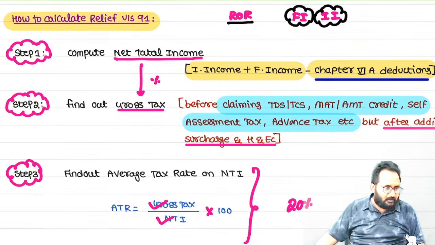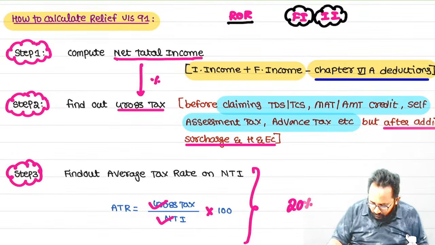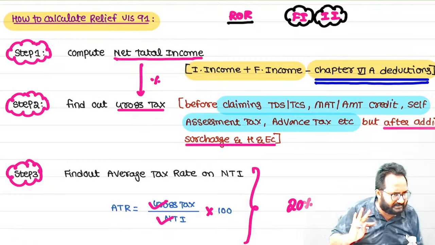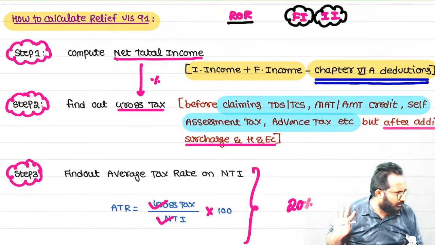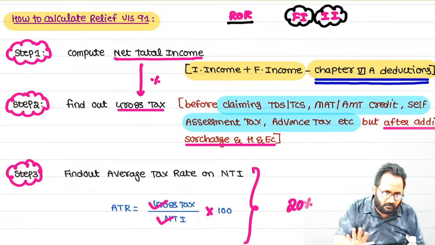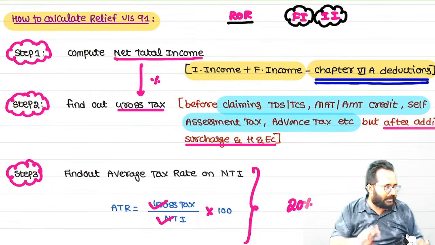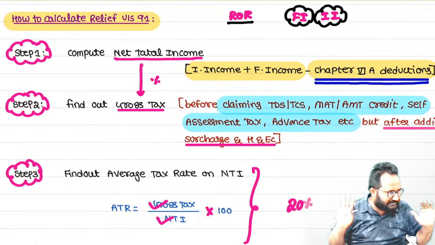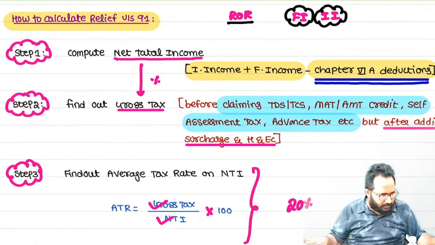Understood? So, and tomorrow we have to discuss which chapter? Tax planning. For doing tax planning also, chapter 6A deductions are very important. Okay sir, but whatever you know about chapter 6A deduction, that may be enough. Don't think about it. Don't invest any time for that chapter 6A deduction chapter. Already if you know, ignore it.